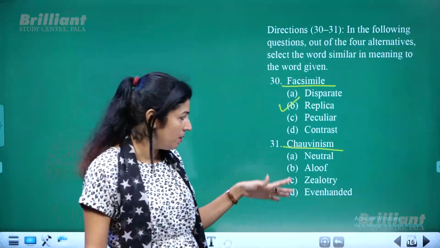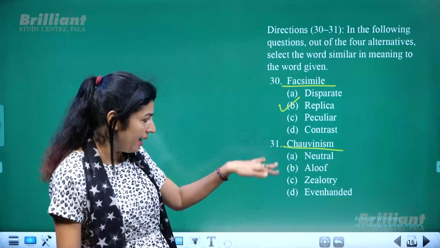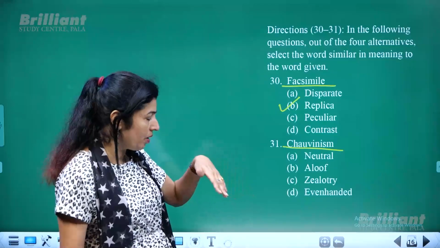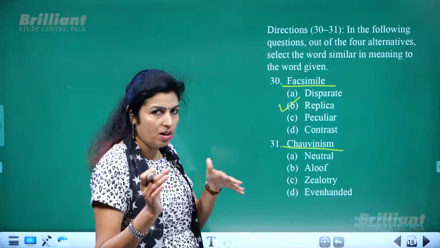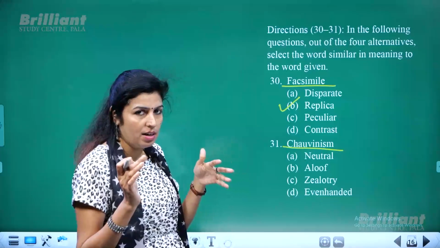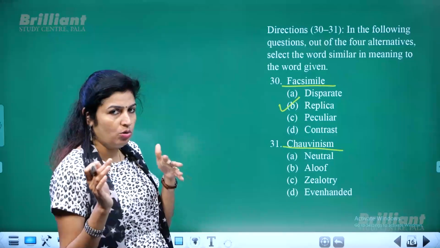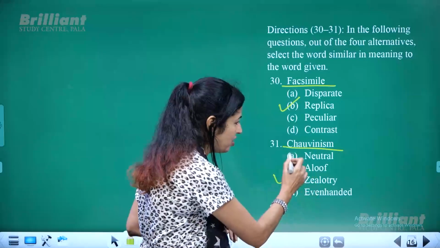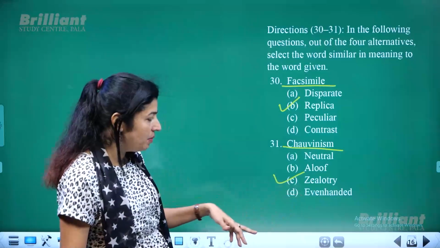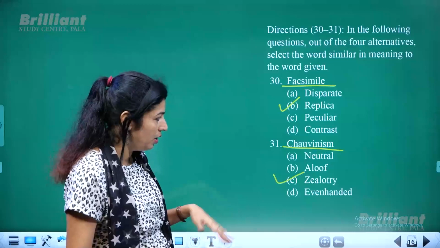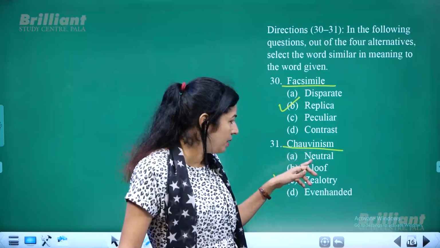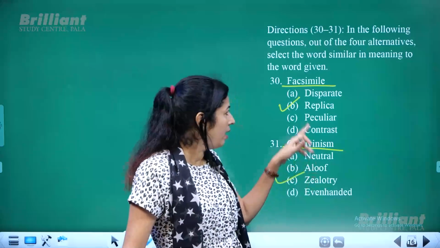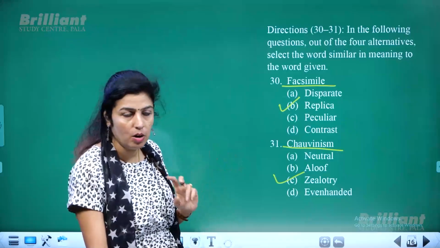So which word is similar to that? Not neutral or balanced. Aloof means separate, or showing no sympathy or concern. Zealotry. Okay, zealotry is the exact word which means chauvinism. Even-handed means what? Being impartial, just the opposite. So chauvinism means zealotry, and facsimile means replica or copy.